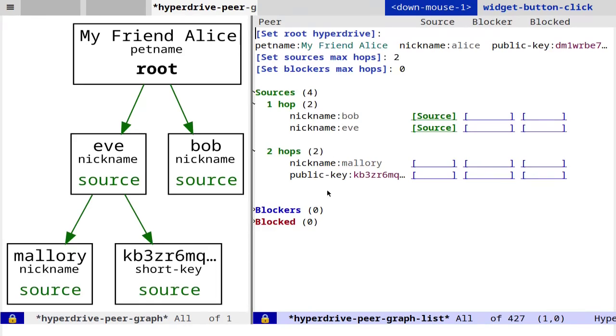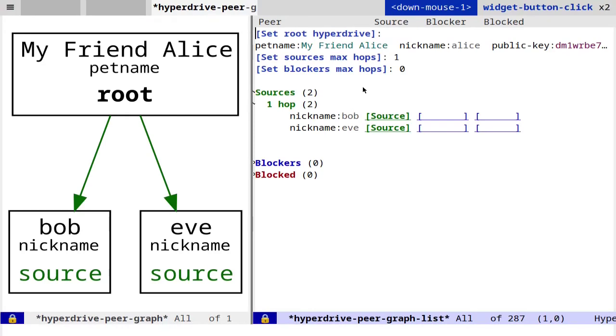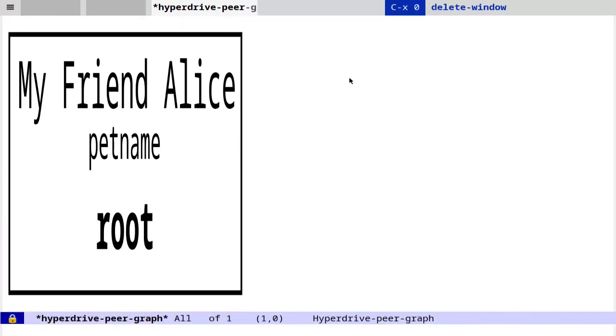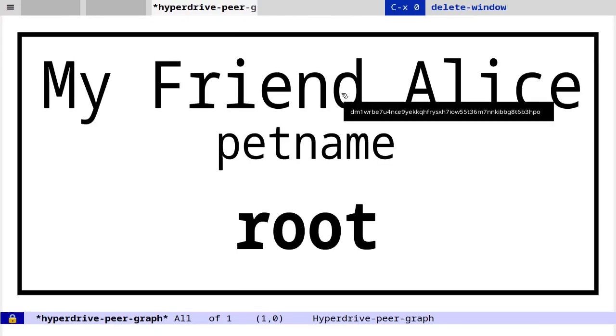Well, the graph doesn't change because we only ever went out 2 hops anyway. Let's set sources max hops to 1. And now we only see Bob and Eve since KB3 and Mallory are 2 hops out. Source hops 0, and now we're left with just Alice.